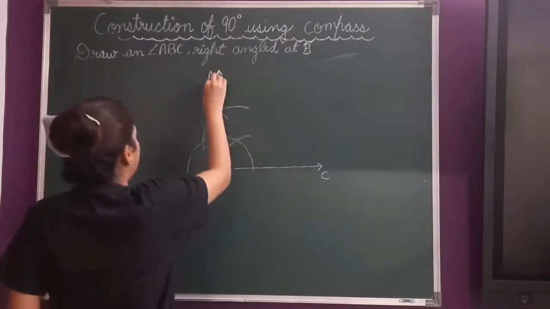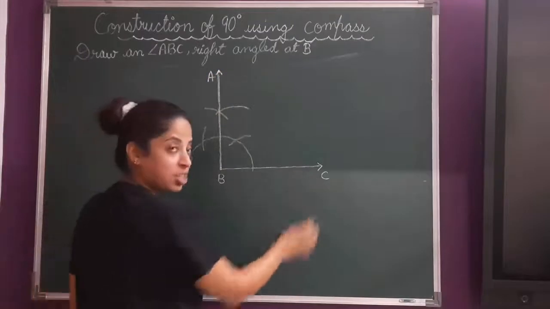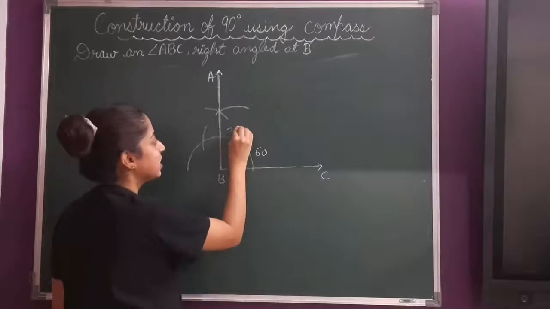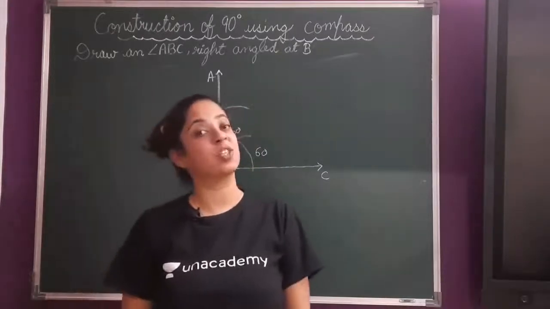So this is the required angle ABC, which is 90. This is 60 and this is 30. So 60 plus 30 is 90. I hope you have understood this very well.